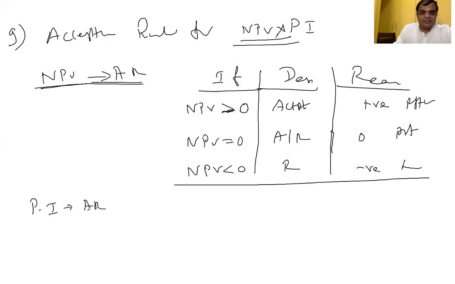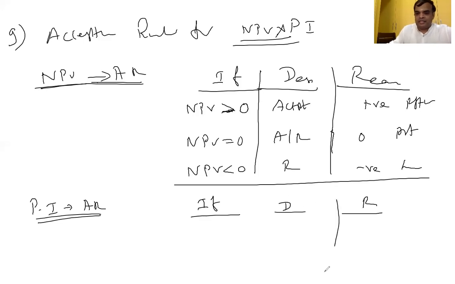Profitability index acceptance rule. If column, decision and reason. Now, profitability index greater than 1, then we can accept, because we can get a positive net present value. So profit we can get.